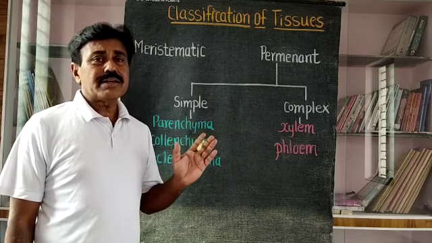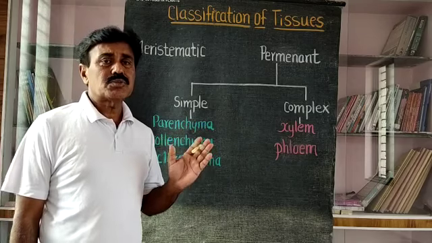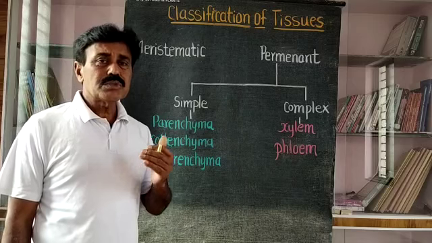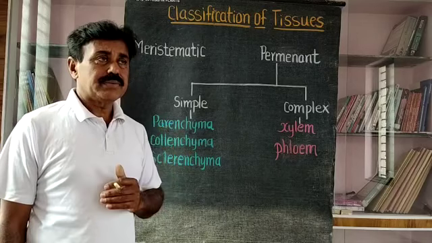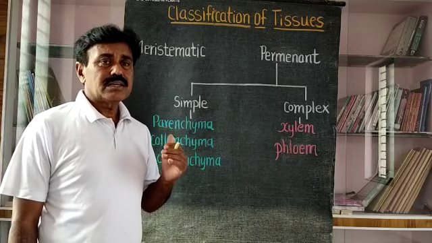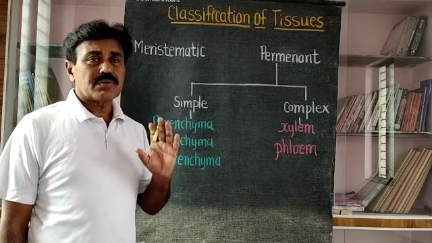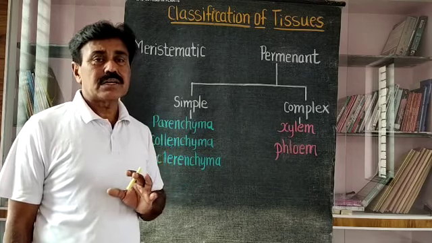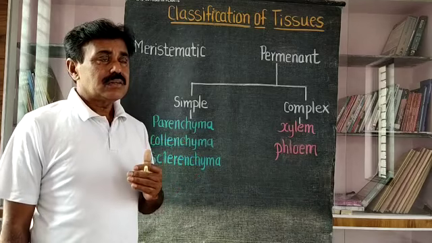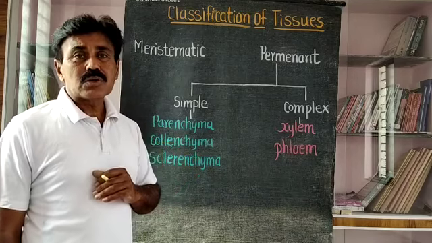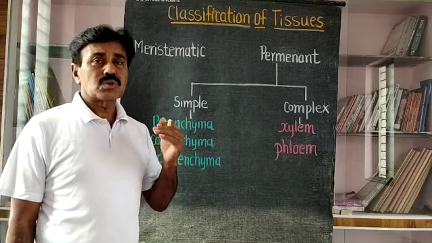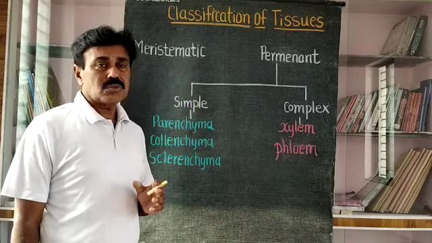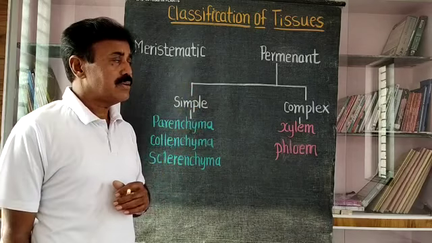That means meristematic tissue is responsible for development of the plant body due to its ability of cell division. These tissues are significantly responsible only for cell division, that is mitosis, vegetative cell division, and due to that, the cell division results in the growth of tissues, growth of organs and ultimately the organism. This is about the meristematic tissue having a particular function, that is cell division.